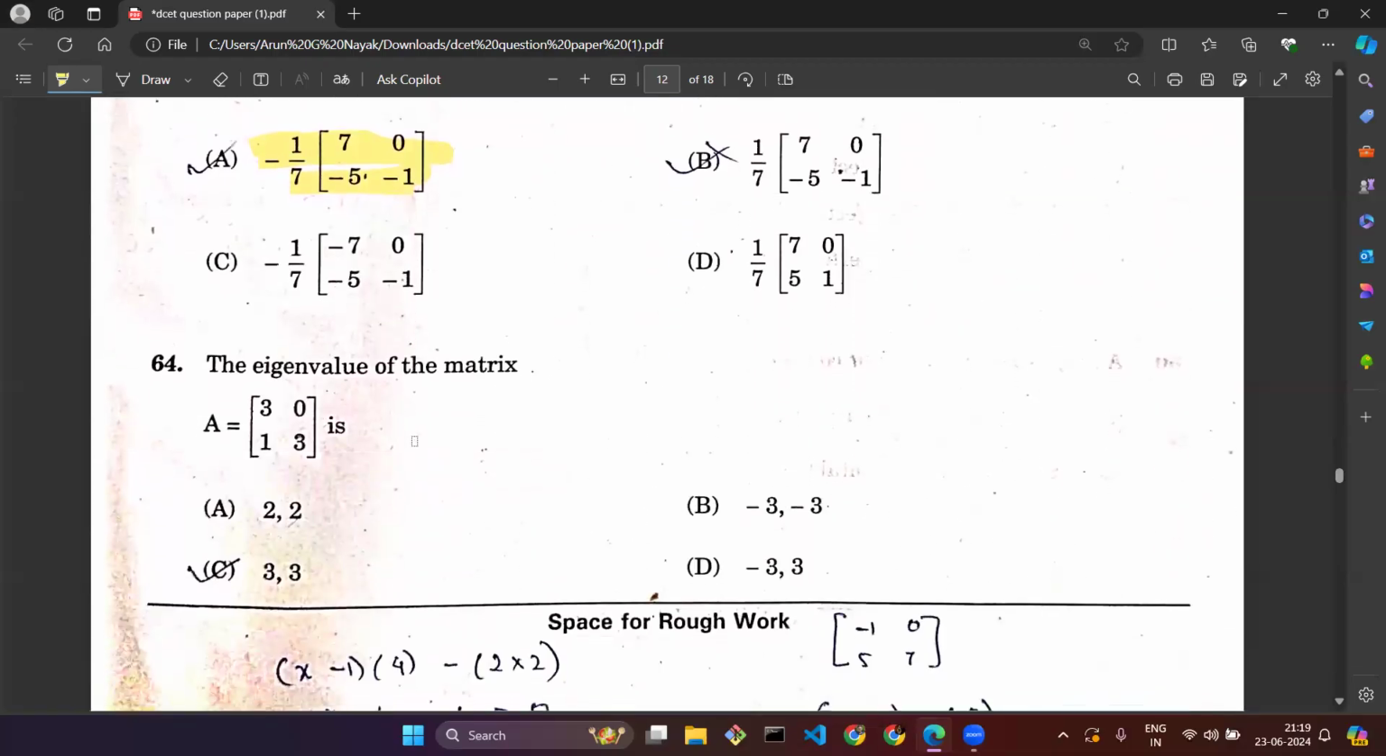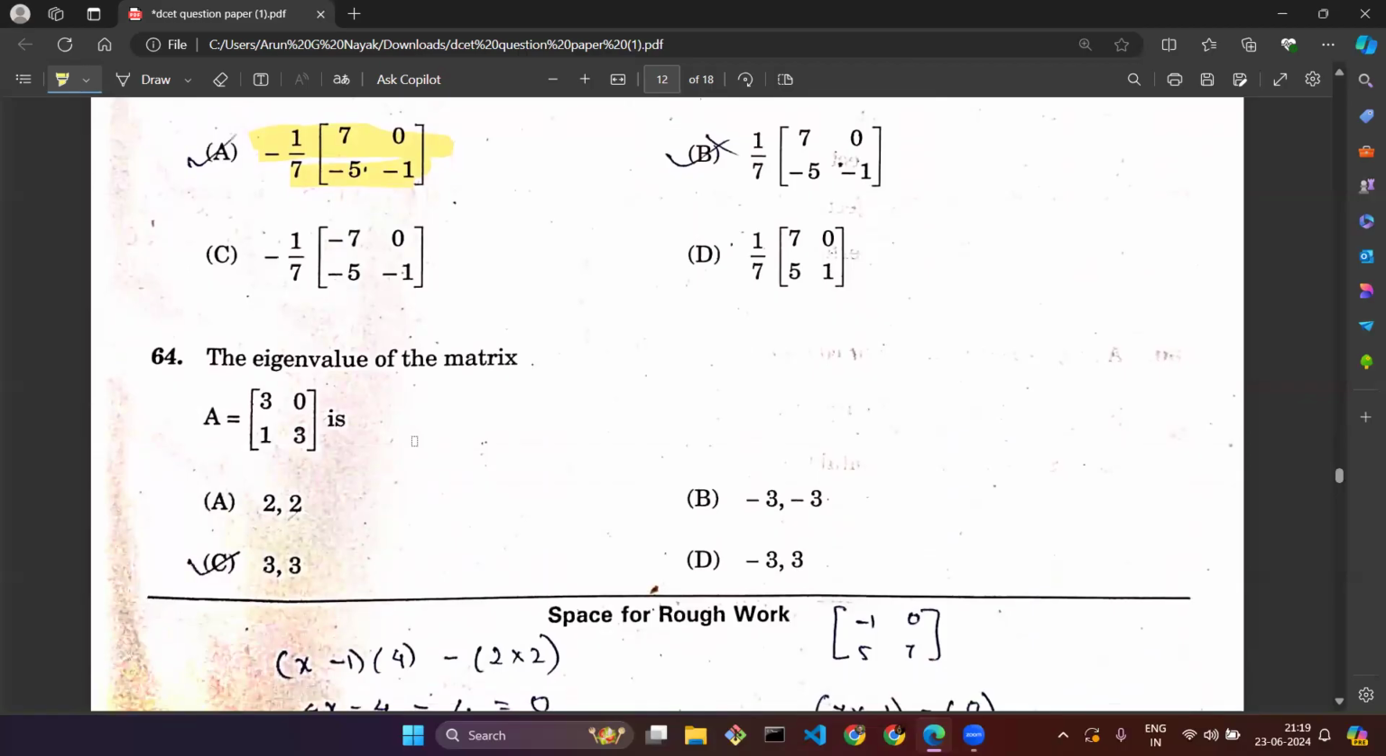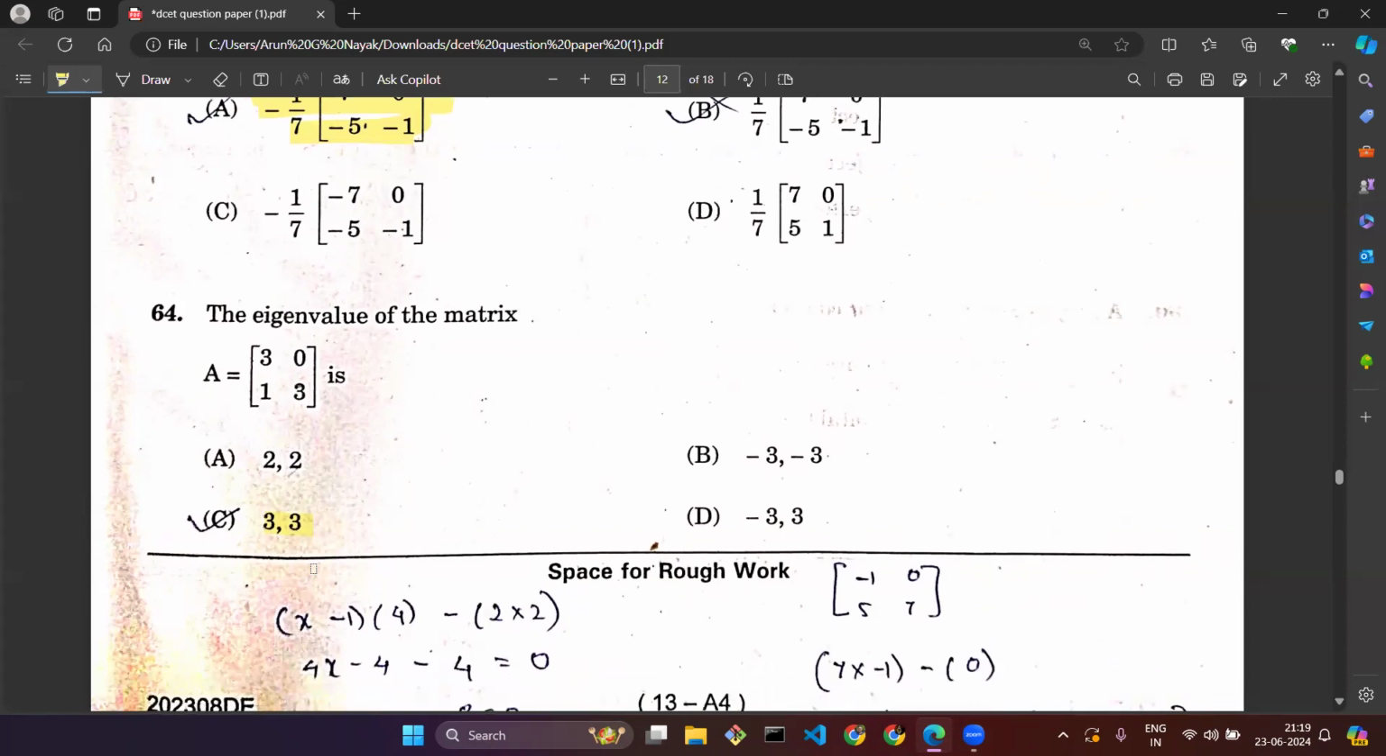Question number 64. The eigenvalue of the matrix. Given a matrix, you need to find the eigenvalue of the matrix. It is coming out to be 3, 3. So the given matrix is 3, 0, 1, 3. And whenever you solve it for the eigenvalue, you will get 3, 3. So option C is the correct answer for question number 64.